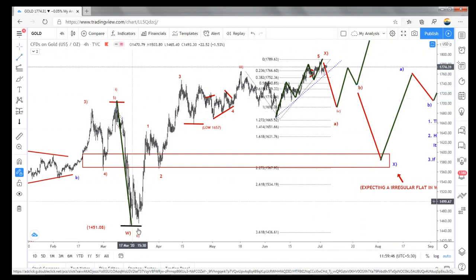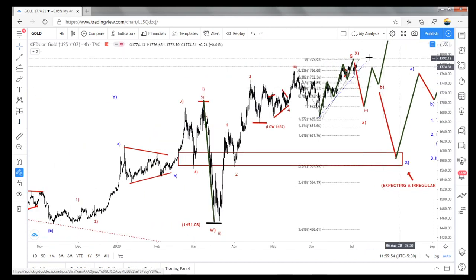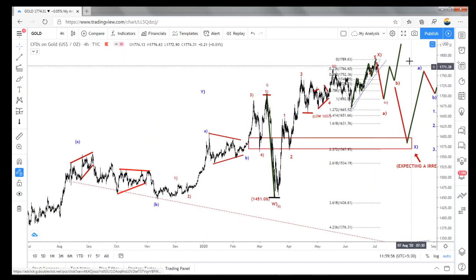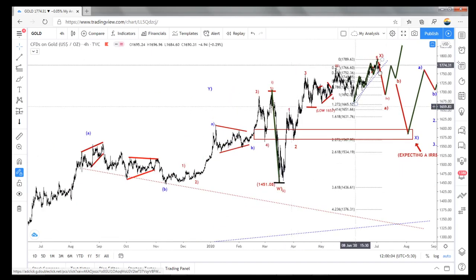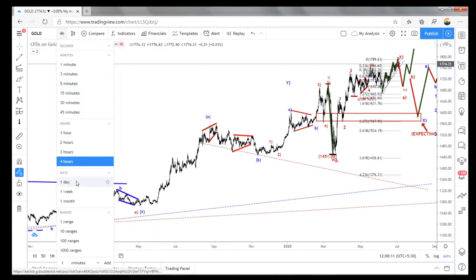So 1, 2, 3, 4 as a running flat or expanded flat, and then again 5 A, B, C has to go above this high. So that is nearly 1800 to 1825 is possible, or maybe 1850 in the spike. So if it happened, that is the end of the whole correction. This pattern is the end.